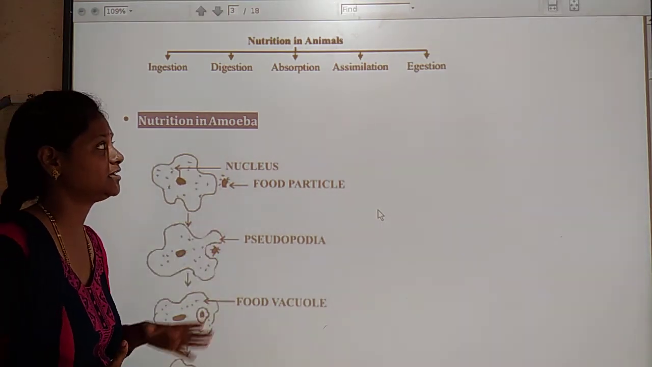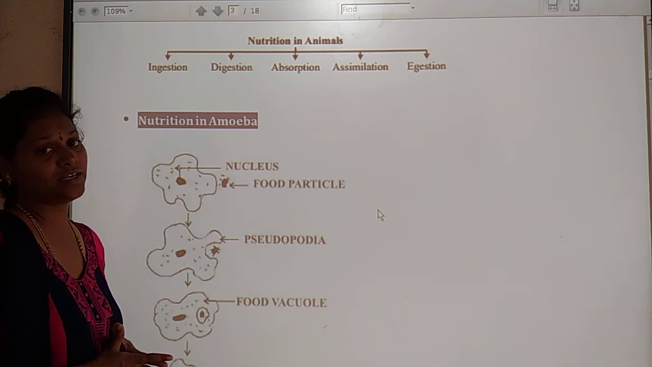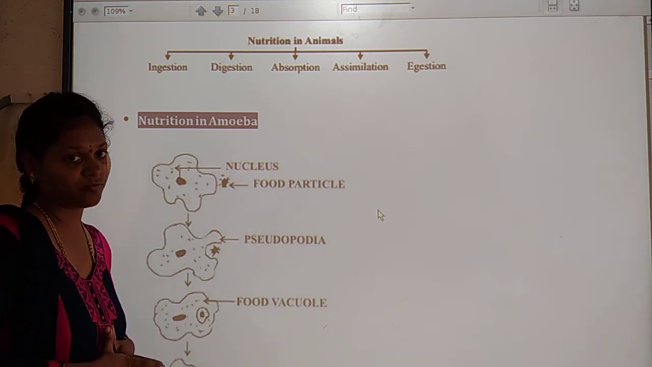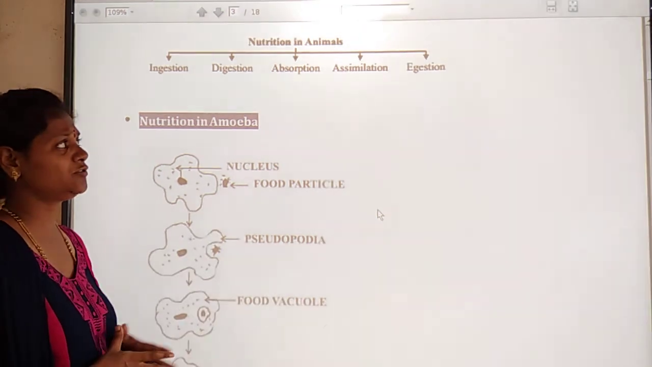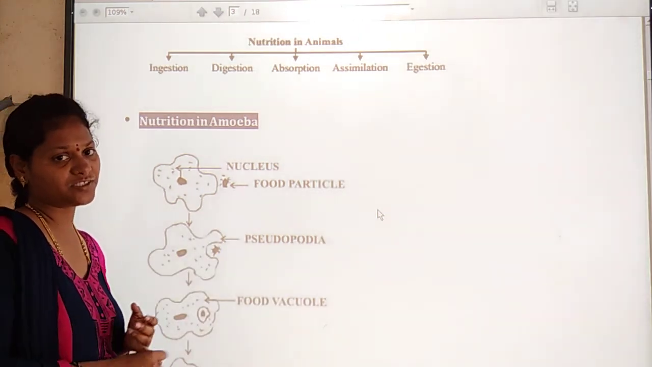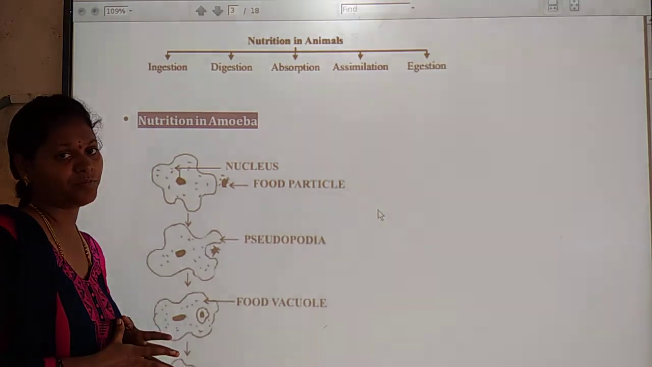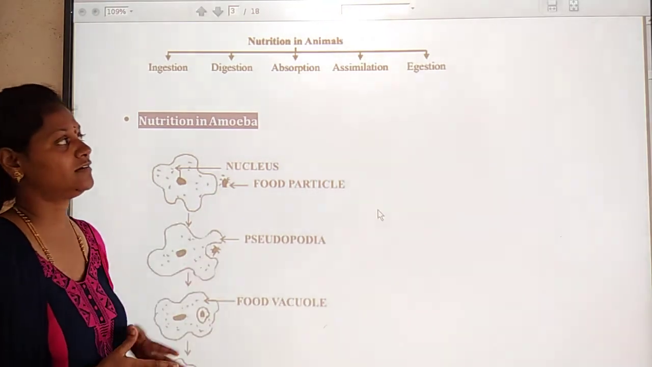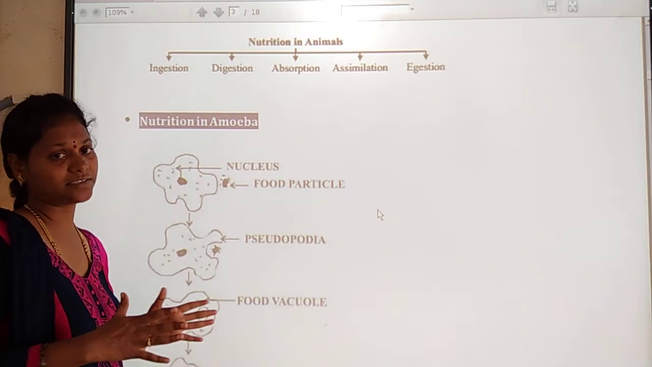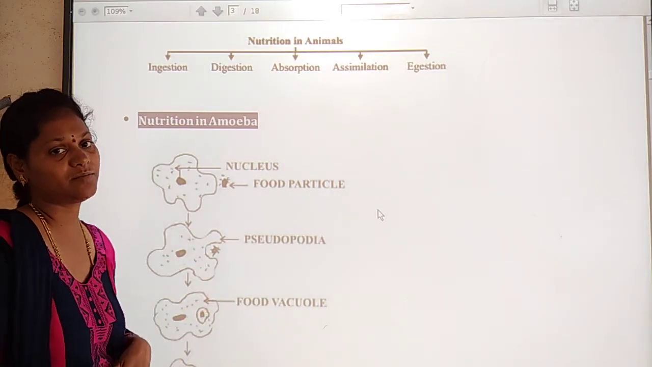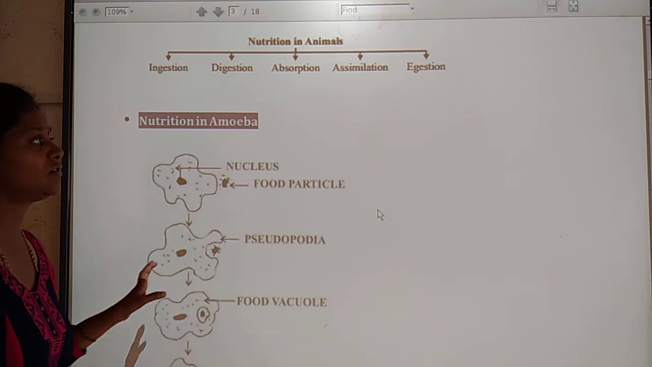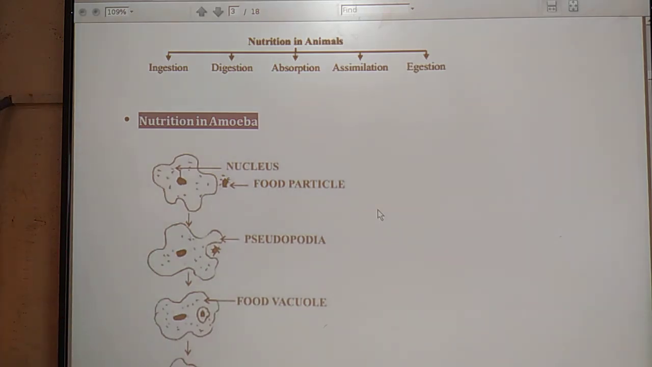Next, assimilation. The absorbed food will produce some amount of energy. That energy can be utilized for respiration purposes and also for reproduction purposes. And finally, it can expel the undigested food from the cell membrane. Okay, so this is the concept about the nutrition in amoeba.